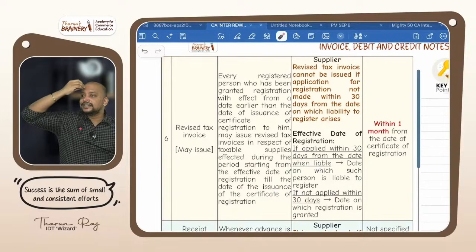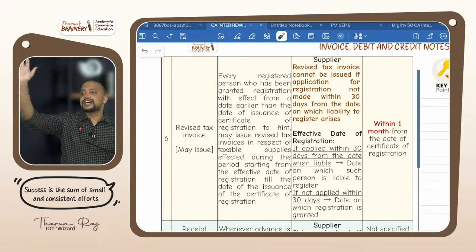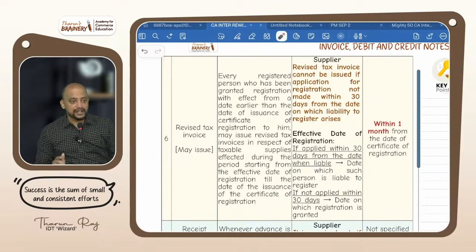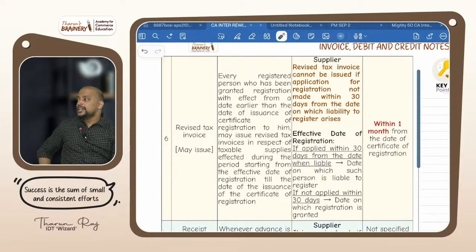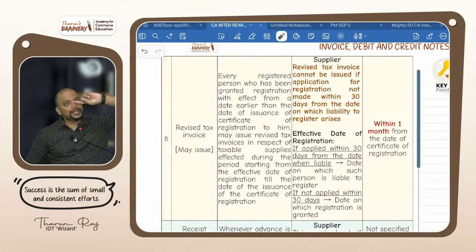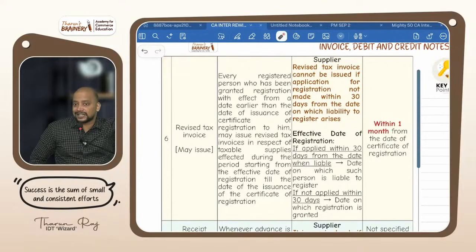At least in 10 attempts, in 5 attempts they ask this, effective date of registration. So what is the effective date of registration? If you make application for registration within 30 days, the date on which you are liable to register. For example, 1st October you are liable to register. You made application on 25th October and you got the registration certificate on 3rd November. What will be taken as the effective date of registration? 1st October, because you made application within 30 days.